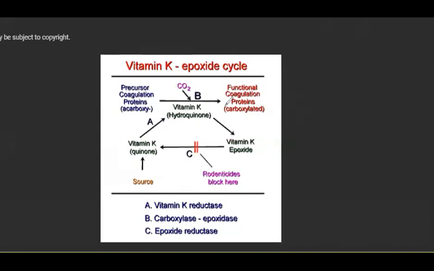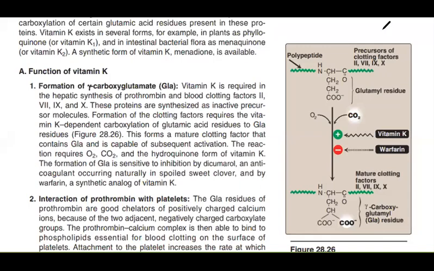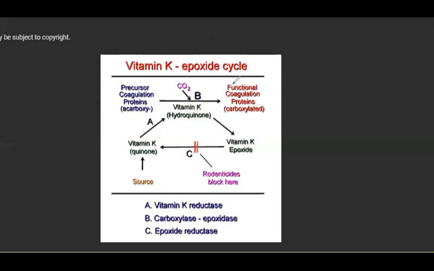This is that step which I showed you from this book. Okay, this step in this linear form is drawn like this. So these are the precursor coagulation proteins, and this is the mature ones that were formed, and carbon dioxide was added, and vitamin K was facilitating this process. So that picture is drawn like this here. Now what is going on here?